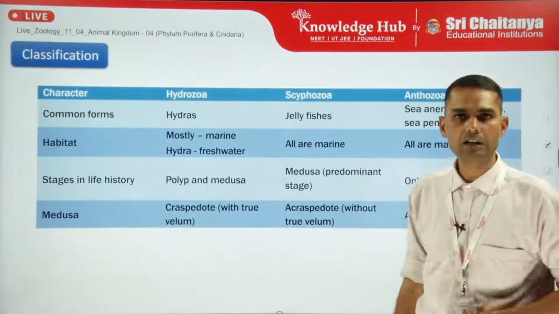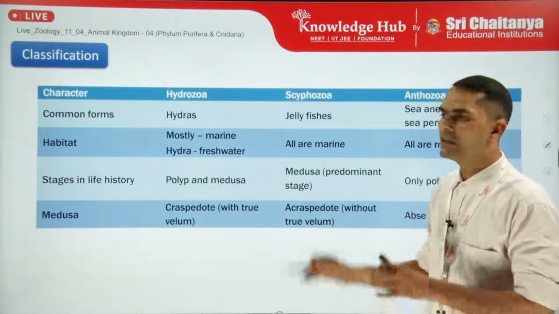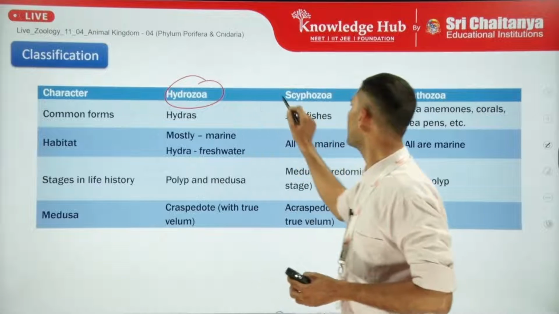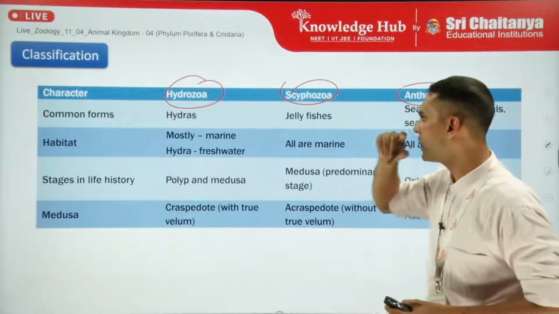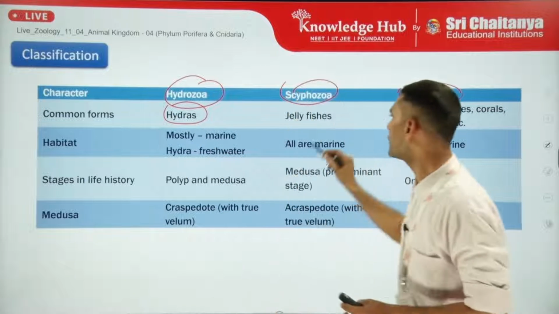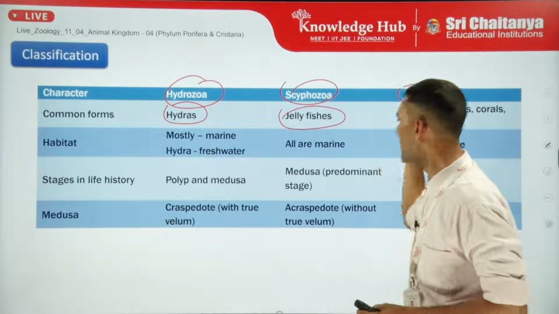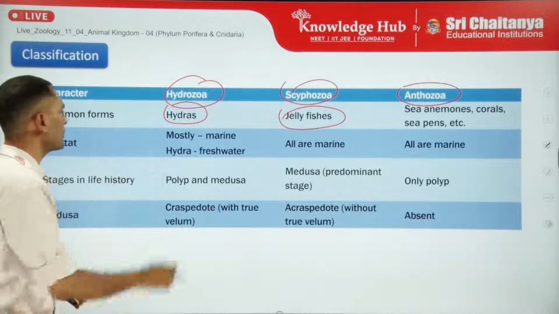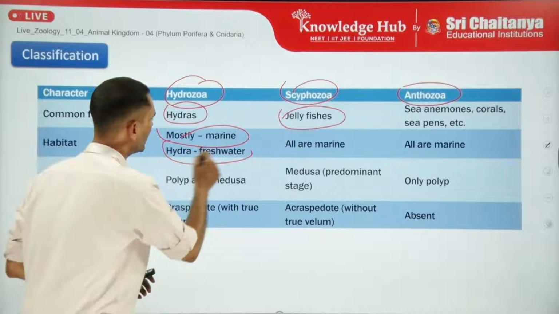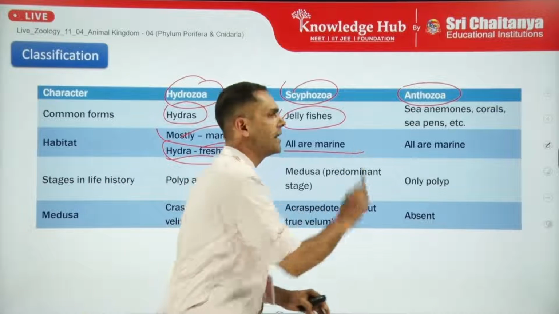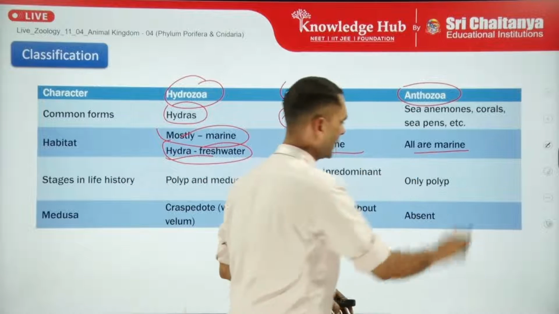Now according to the classification, the Cnidarian members are classified into three classes: Hydrozoa, Scyphozoa and Anthozoa. Hydrozoa, as the name indicates, includes common forms like Hydra. Scyphozoa has jellyfishes, and the rest are characterized in Anthozoa. Hydrozoa are mostly marine and some are freshwater also, for example Hydra, but in Scyphozoa all are marine, and in Anthozoa they are all marine.